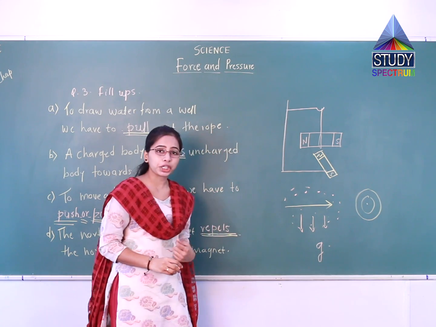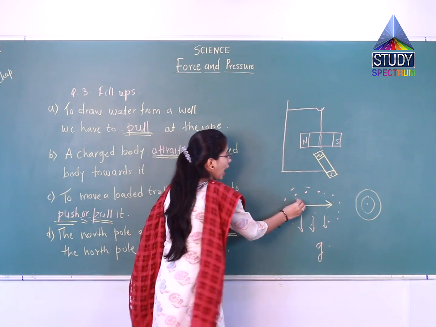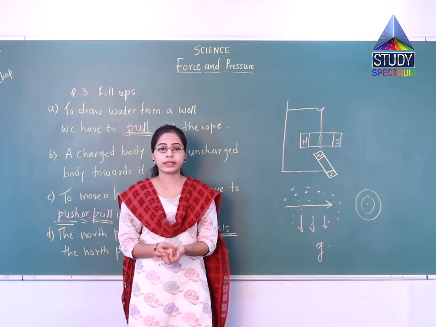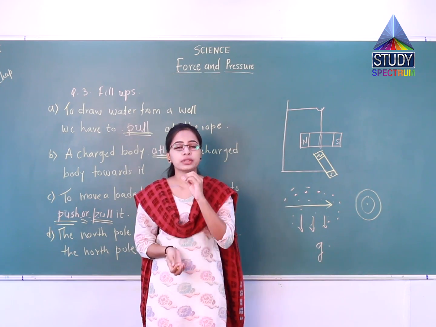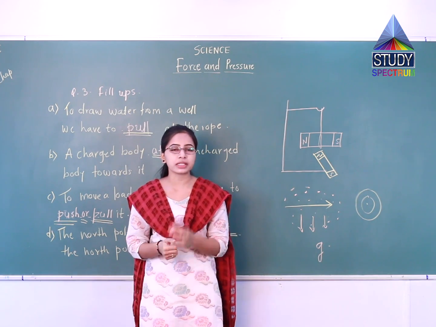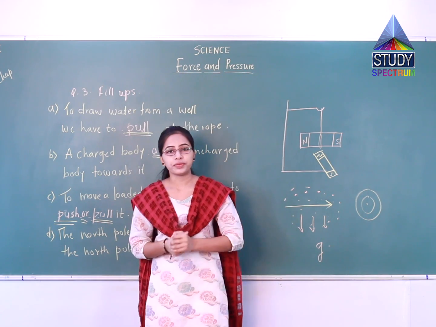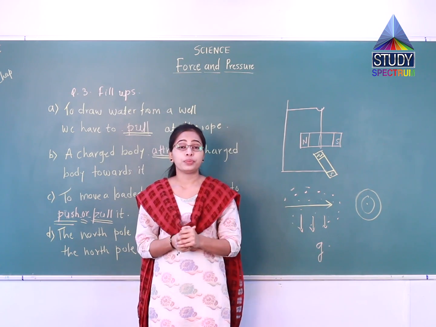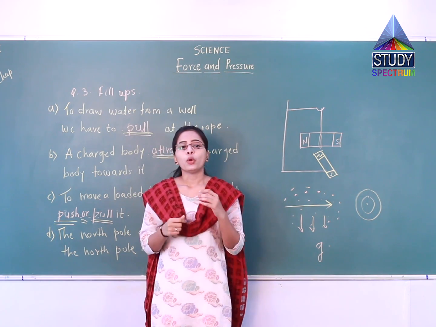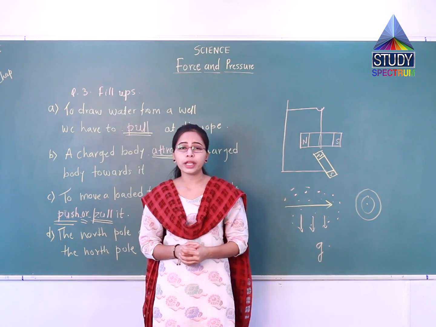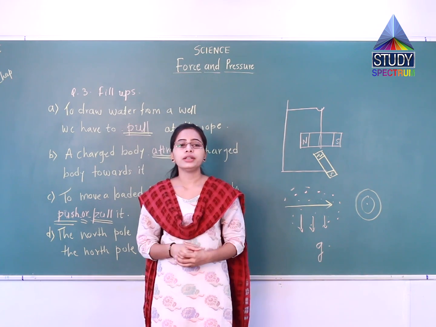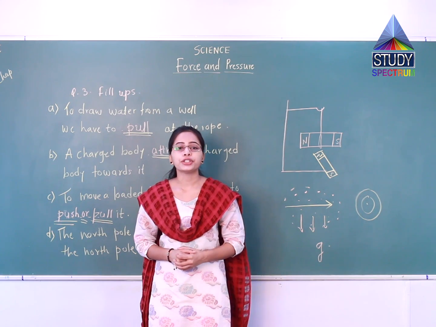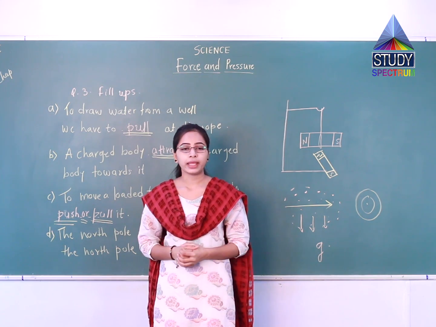So there will be friction between the arrow and the particles of the air. So here you will write gravity and friction. So these two are the remaining terms and these are the proper terms which we will use here. So your perfect statement will become: while the arrow is moving towards the target, the forces acting on it are due to gravity and due to friction of the air.